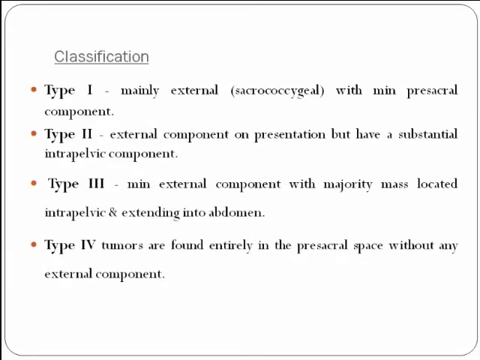So coming to classification of sacrococcygeal teratoma, in type 1, it is mainly external, that is sacrococcygeal, with a minimal presacral component. In type 2, there is an external component on presentation, but with a substantial intrapelvic component. In type 3, there is a minimal external component with the majority of the mass located intrapelvic and extending into the abdomen. And in type 4 tumors, they are found entirely in the presacral space without any external component.